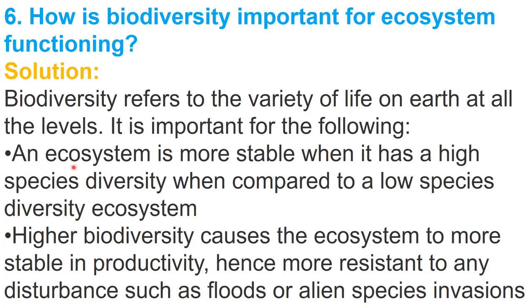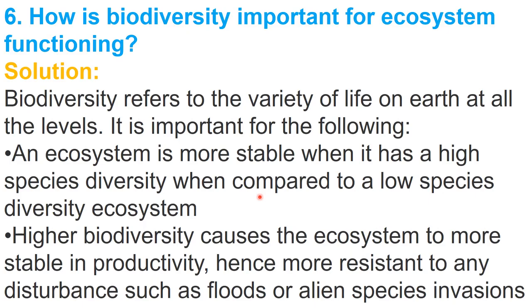First, an ecosystem is more stable when it has high species diversity when compared to a low species diversity ecosystem. So for the stability of an ecosystem, there is a requirement of biodiversity, because if there will be more number of species, then there will be more predators, and you can see the biological controllers for some of the prey species.